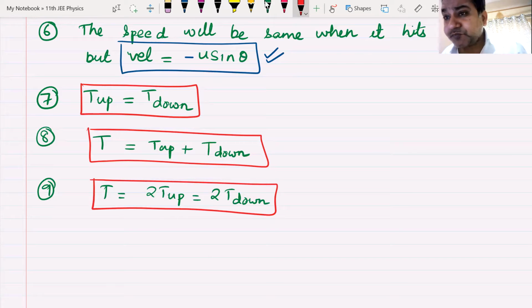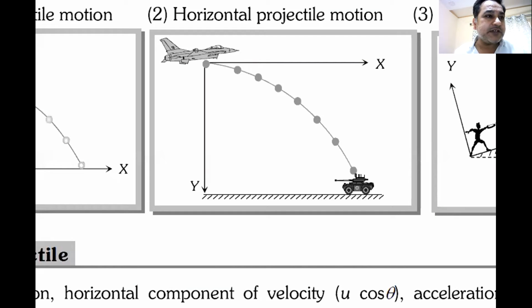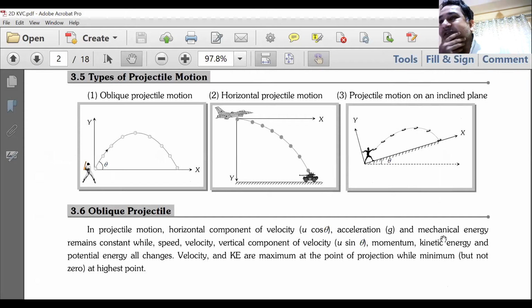We have discussed the brief points about projectile motion. Which type of projectile motion have we dealt with here?